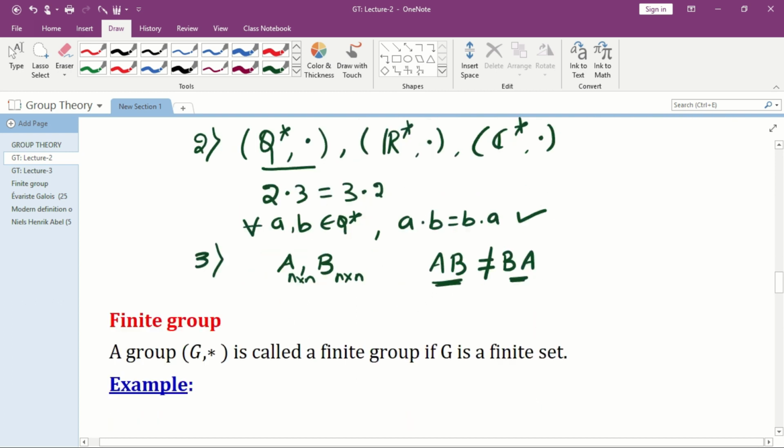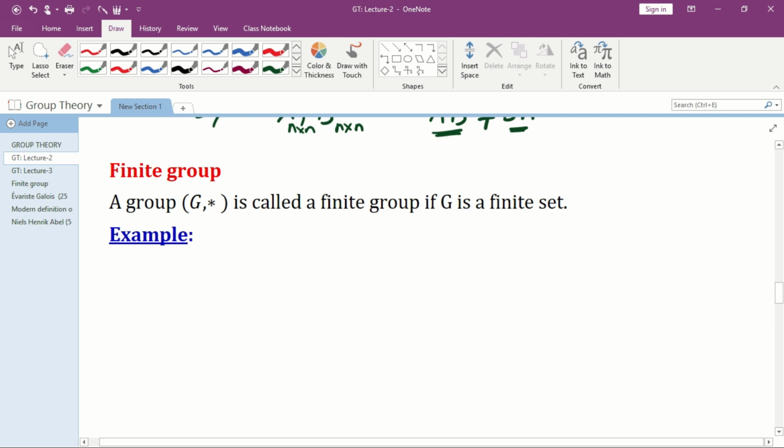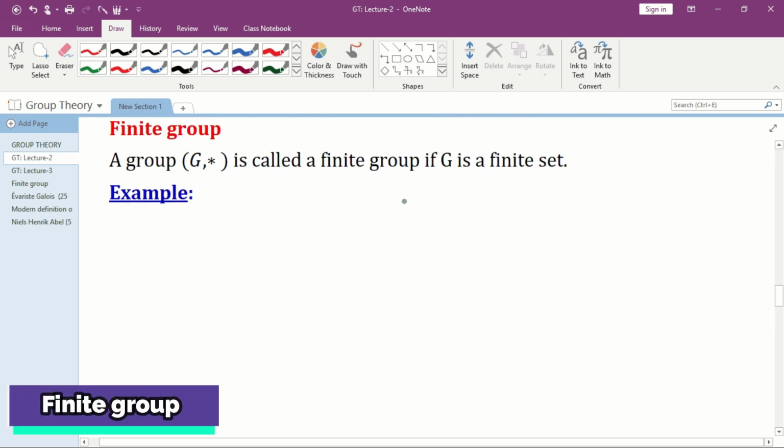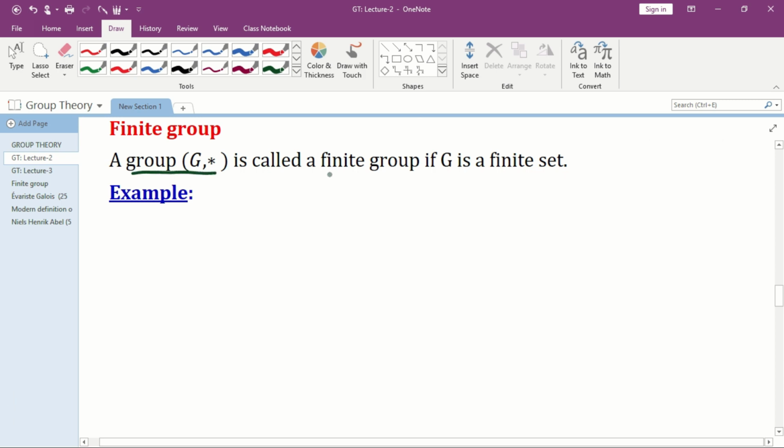So next we shall move to the finite group. What do you mean by a finite group? A group (G, *) is called a finite group if G is a finite set.